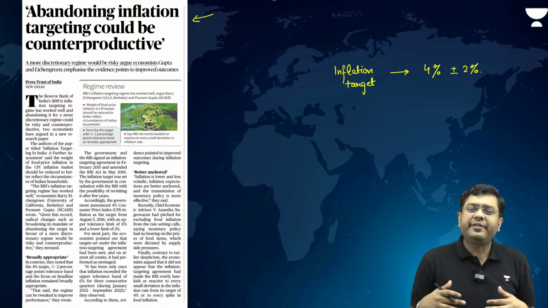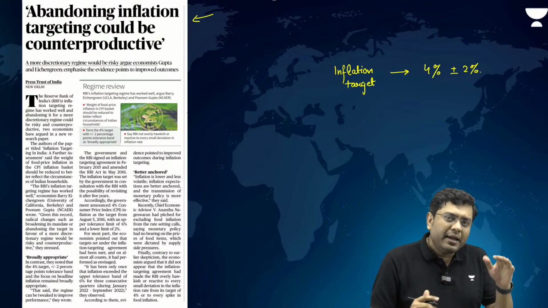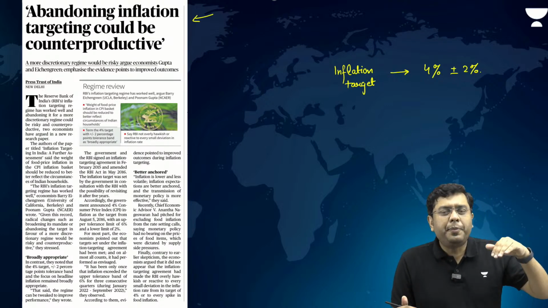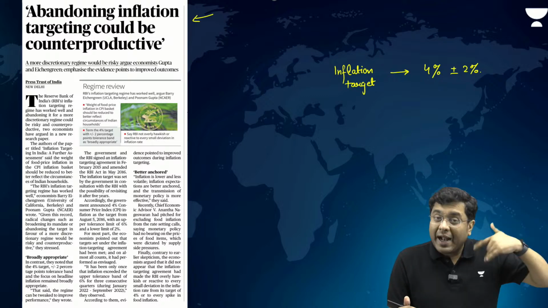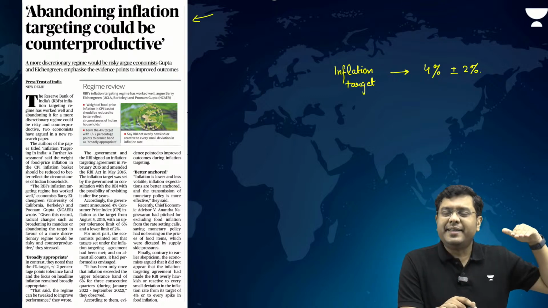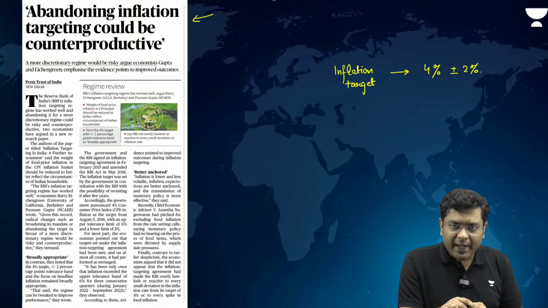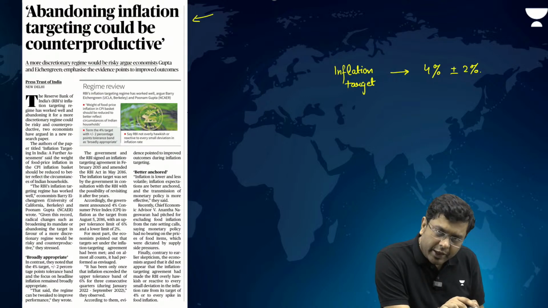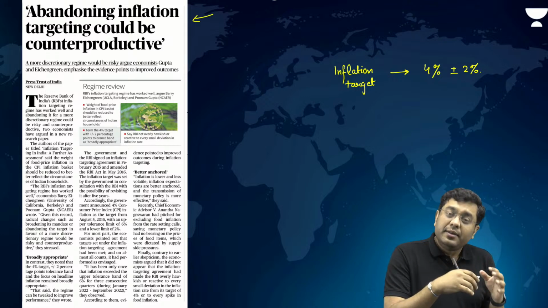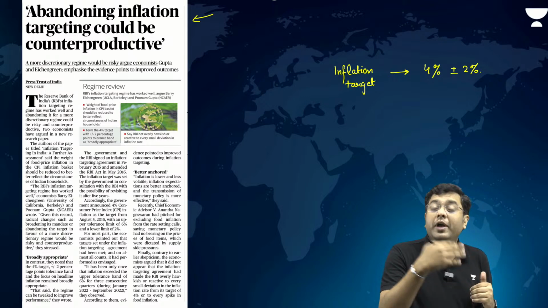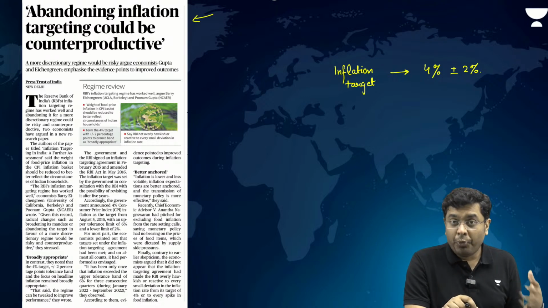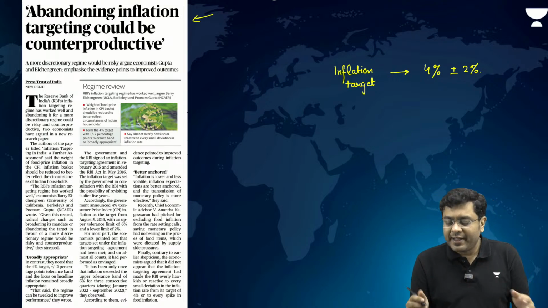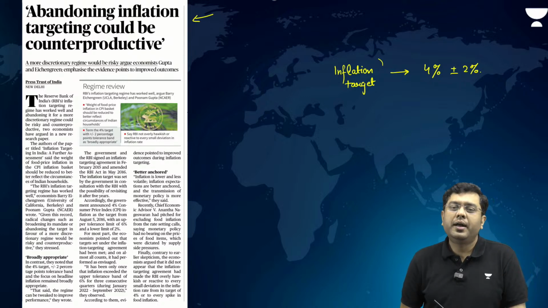So within that, the inflation should be there. If the inflation, let's suppose, rises up, then accordingly the interest rates in the economy are tinkered with. At that point of time, the central bank raises the interest rate to reduce the money supply in the economy and thereby control the inflation. If the inflation is in check, then after that the interest rates are reduced so as to improve the money supply to bolster the growth in the economic setup. So basically it is the interest rates which are used to meet the inflation target.